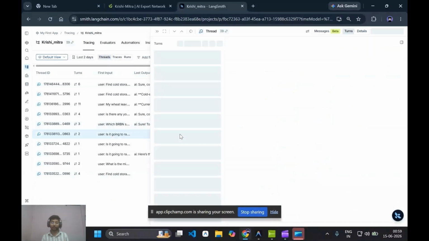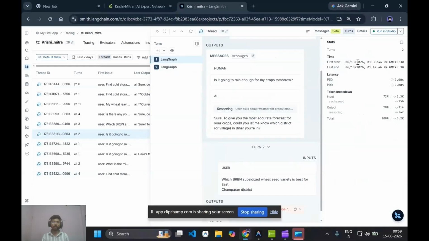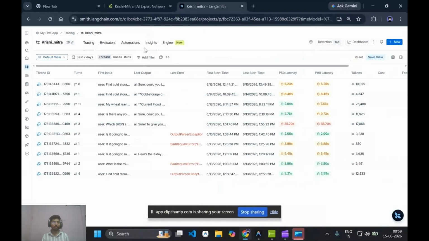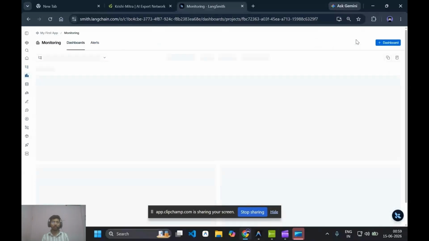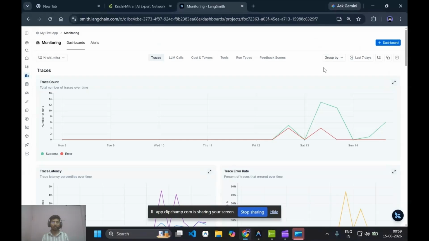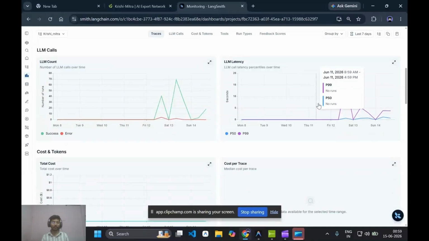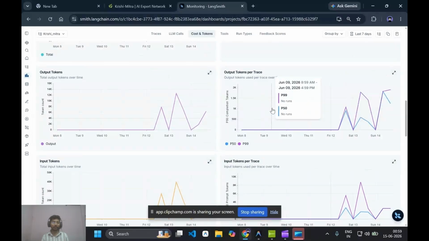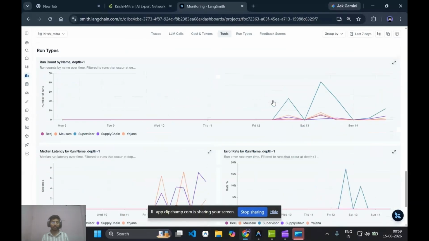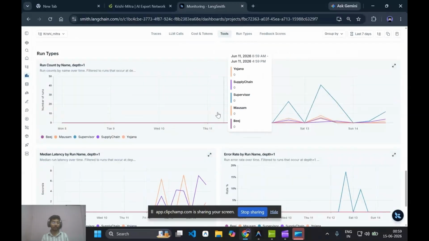Now see why this error happened. We can observe everything here. You see LLM counts, LLM latency, output tokens per trace. See how agents